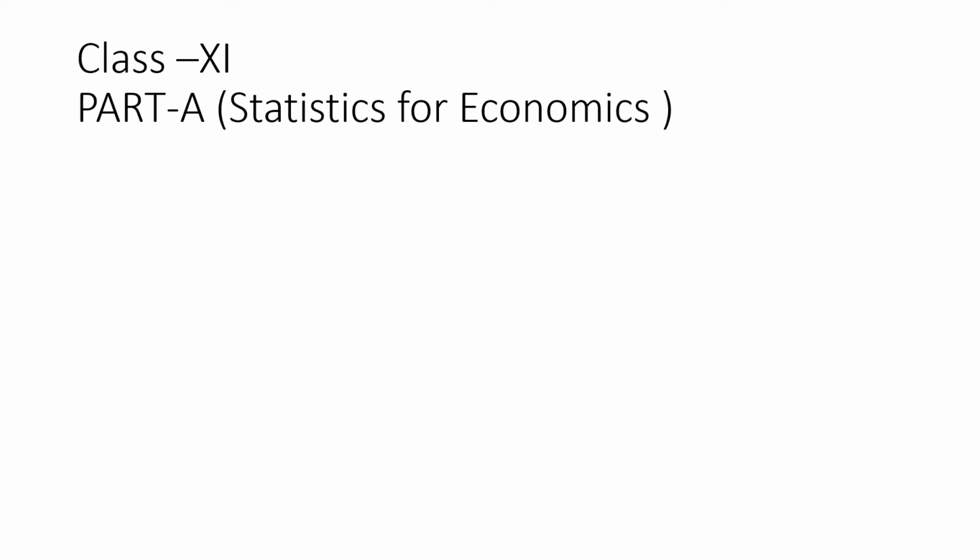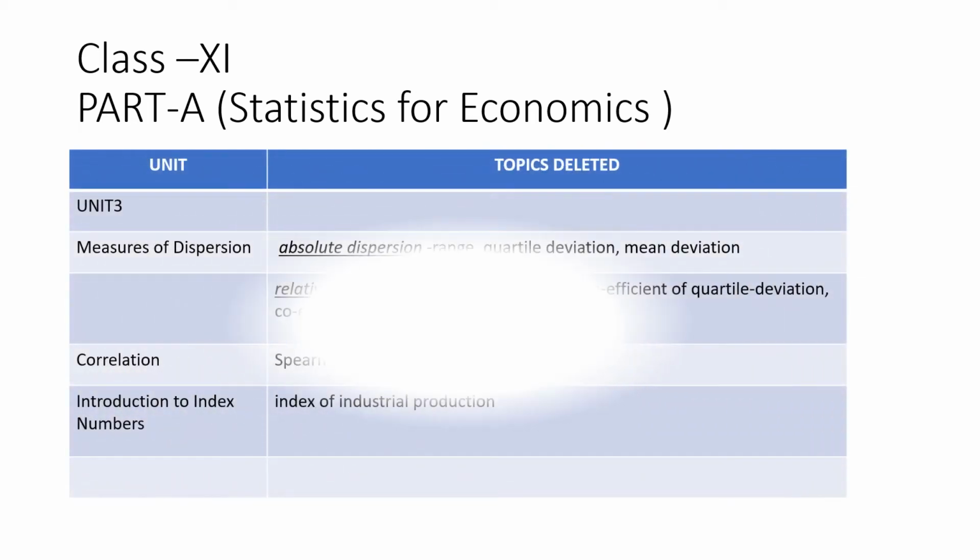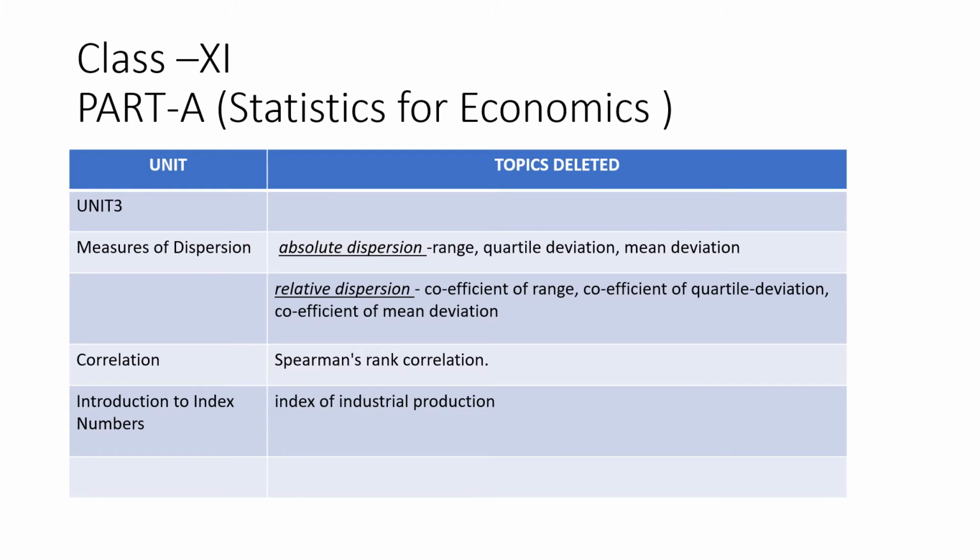Students, as we all know, in class 12, we have part A, which is statistics for economics, part B, which is microeconomics, and part C, which is our project work. Now, I am talking about part A, statistics for economics. First, I am telling you which parts have been deleted.